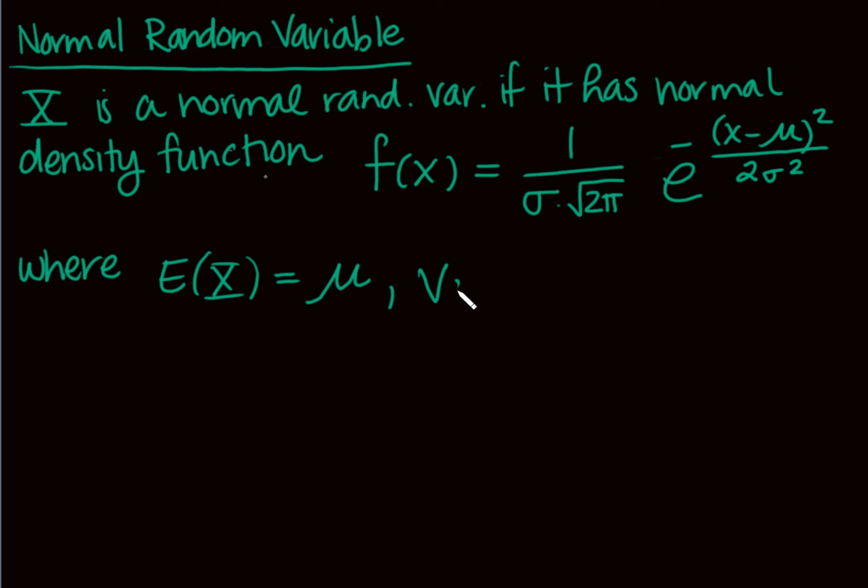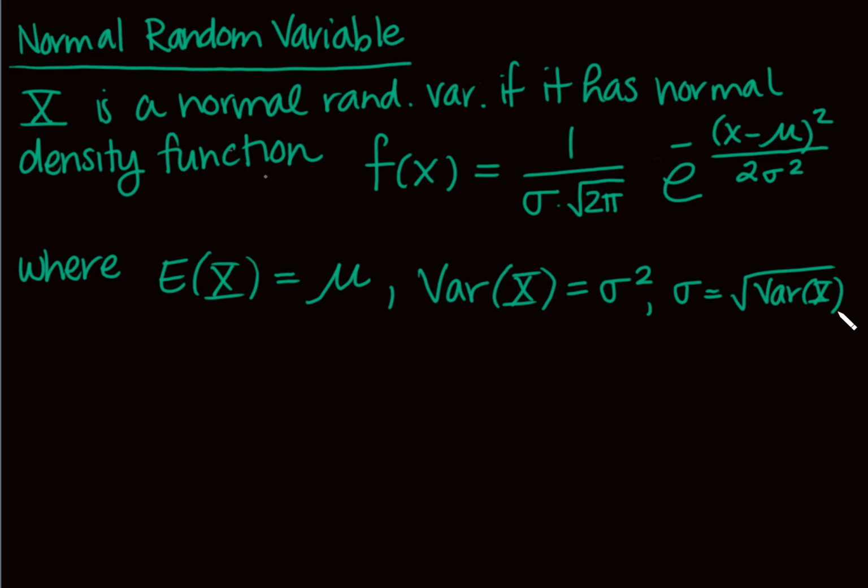And then my variance here, which we would expect this to be true, right? Because we know our standard deviation is the square root of my variance. So my variance is just the square. That's my standard deviation, it's always been the square root of the variance. So this is what we call a normal random variable.